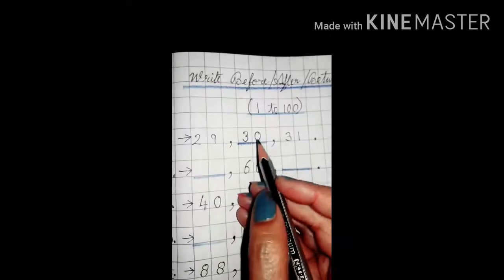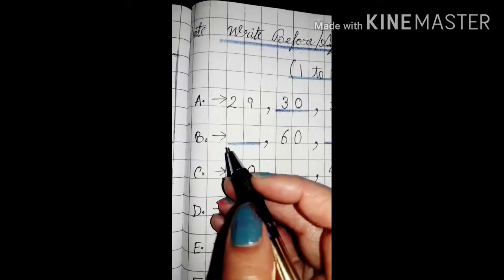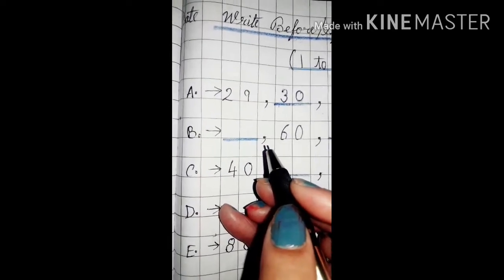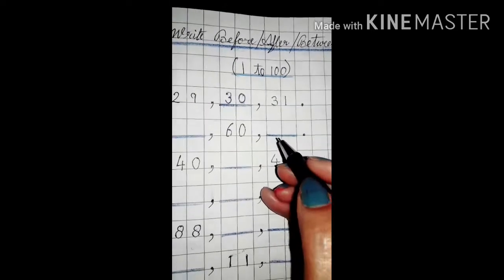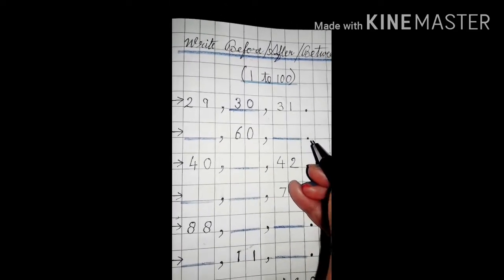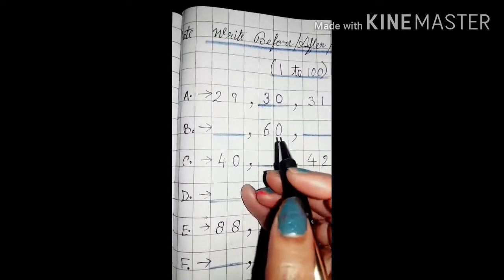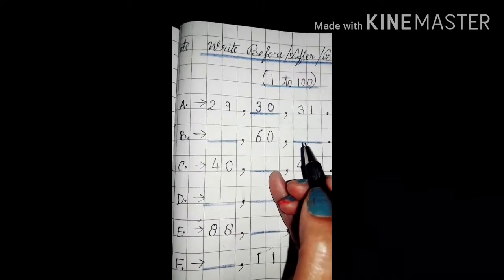Fine. Okay. Now write B dot an arrow. Draw a sleeping line here and put a comma. Then write 60. Then again put a comma and leave blank space in two blocks. Fine. And then full stop. So tell me children, what number will come before 60 and after 60?